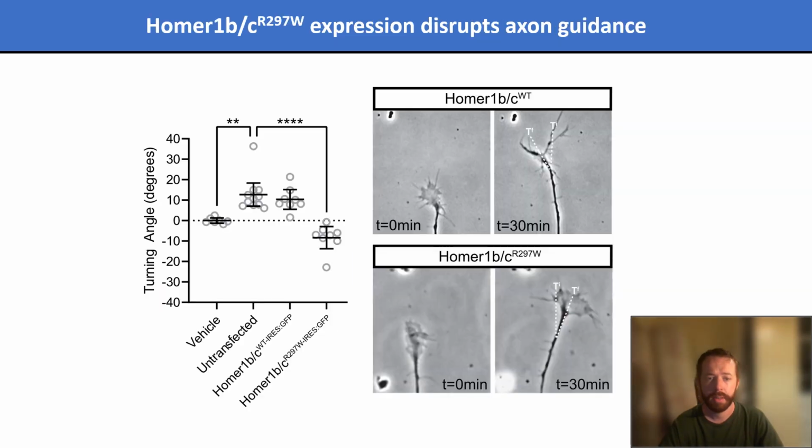Within this assay, the cue that I used induces growth cones to turn approximately 10 degrees towards the source of the cue. I found that neurons which contained R297W, but not the wild type or normal HOMA1BC, displayed aberrant turning responses. Where growth cones should normally turn towards this cue, neurons containing the mutation turned away from the cue, suggesting that it disrupts the guidance of axons and could therefore impair the formation of synapses.